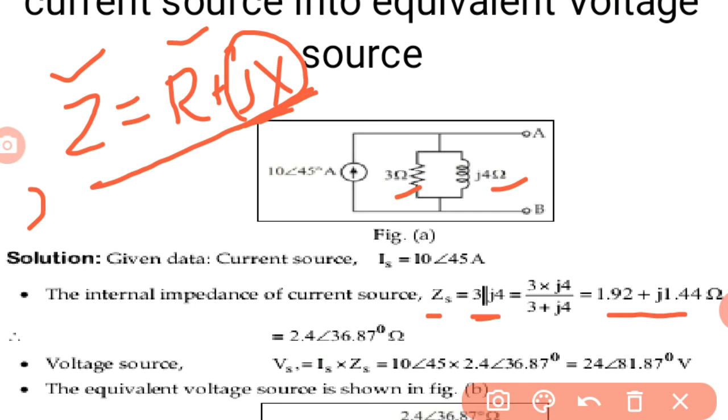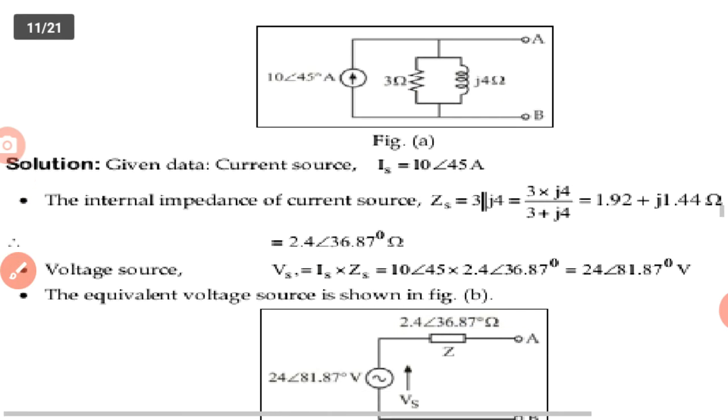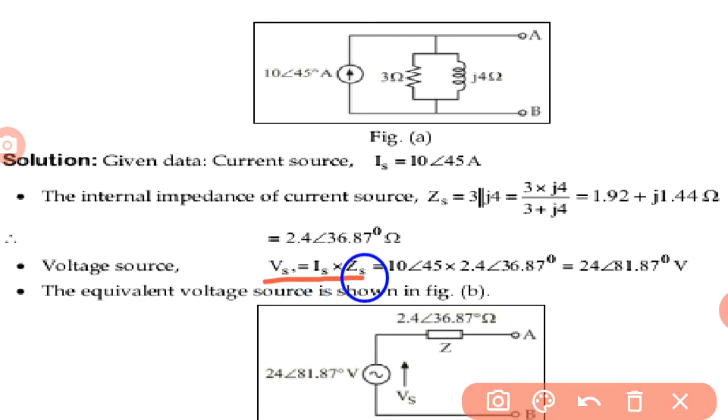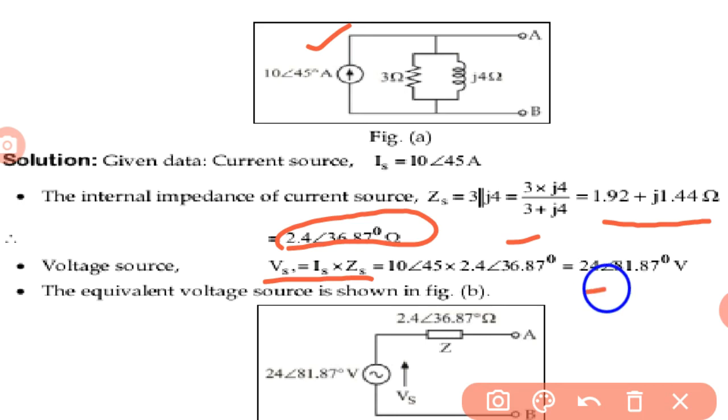Again, to convert this current source in parallel with the impedance into a voltage source, the magnitude of the voltage source is Vs is equal to Is into Zs. Here Is is 10 angle 45 degrees, and from that we find the value of Z, which is 2.4 into 36.87. For simplification we need to convert this complex representation into polar representation, and then we get 24 angle 81.87.